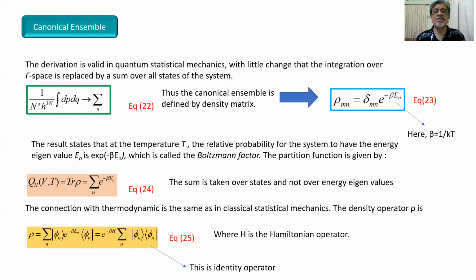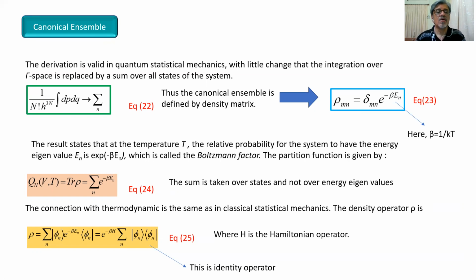Thus, the canonical ensemble is defined by this density matrix: rho mn equal to delta mn e to the power minus beta En, where beta is equal to 1 upon kT. That is represented by equation 23, shown by a blue box.